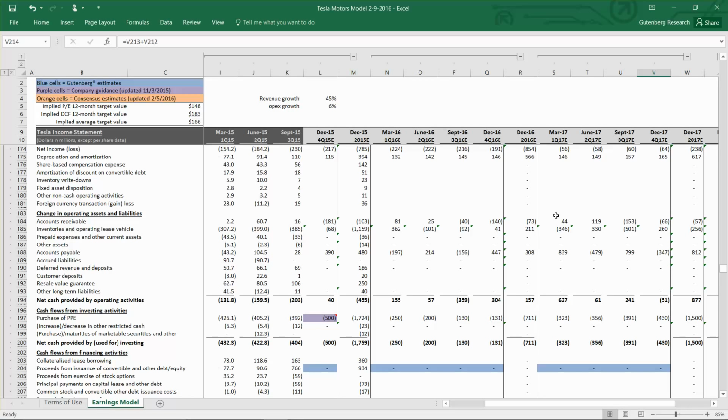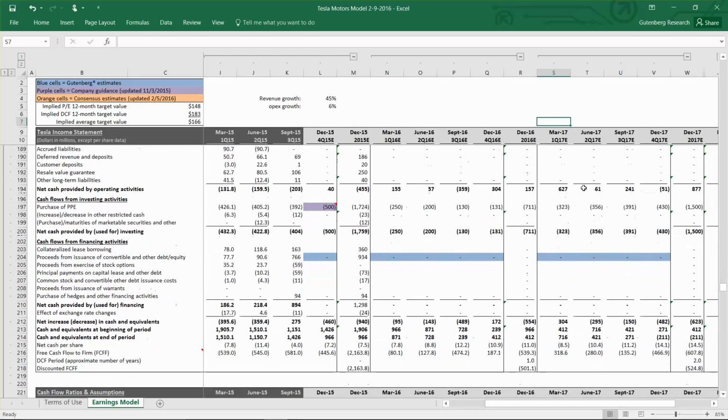Be that an additional equity raise or some more convertible notes or just straight debt. You know, there is definitely some execution risk, and we'll just have to keep an eye on the cash burn and the CapEx assumptions here.